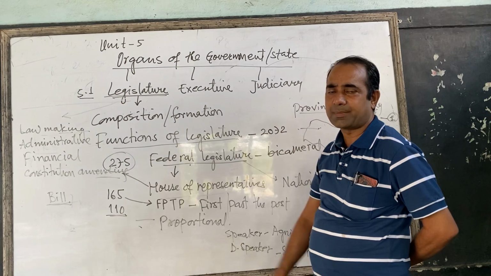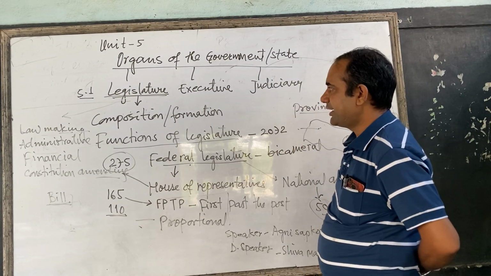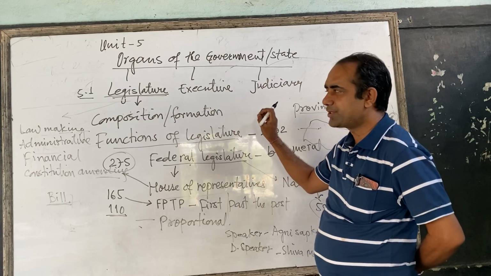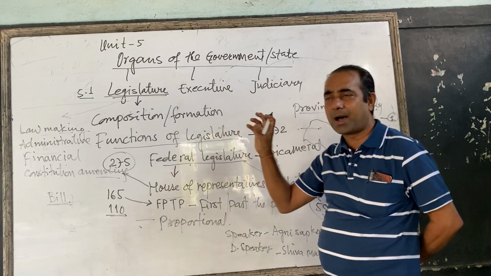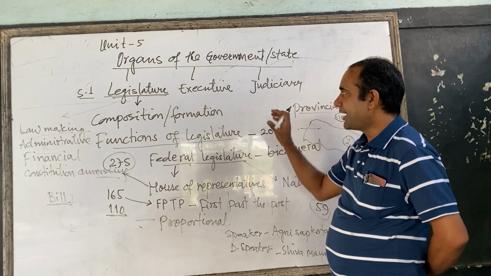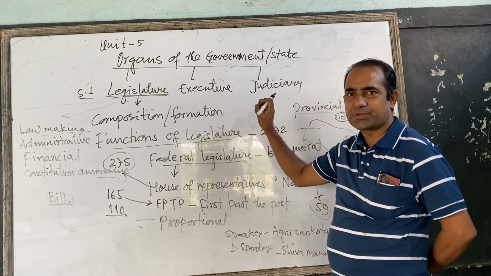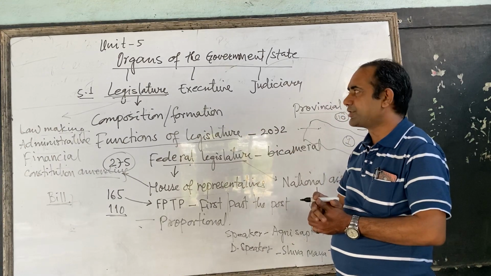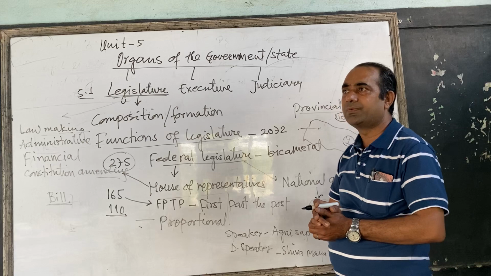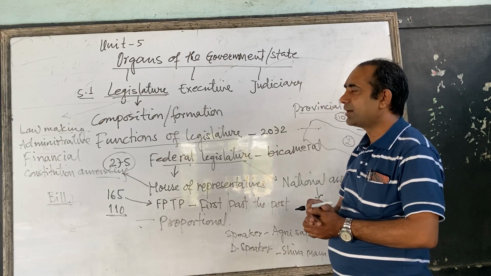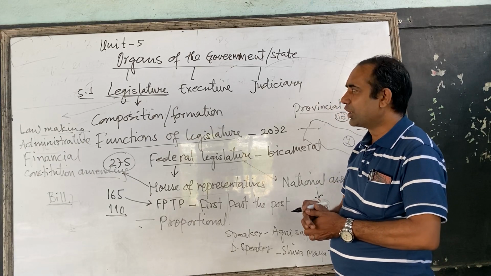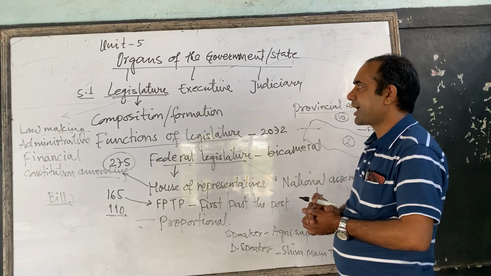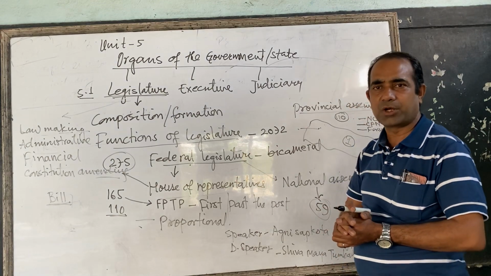In this way, these four functions are the major functions of the legislature, and the legislature runs in the country. Legislature, executive and judiciary are given power and functions by the constitution. They can check each other. When they can check each other, there is no chance of any misdoing or anything out of the law. The legislature checks the executive, whether the executive is functioning properly or not.